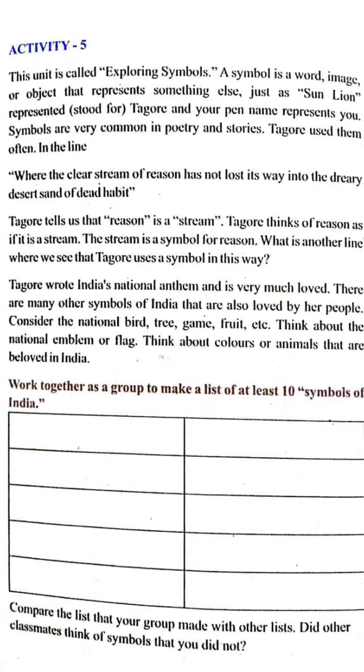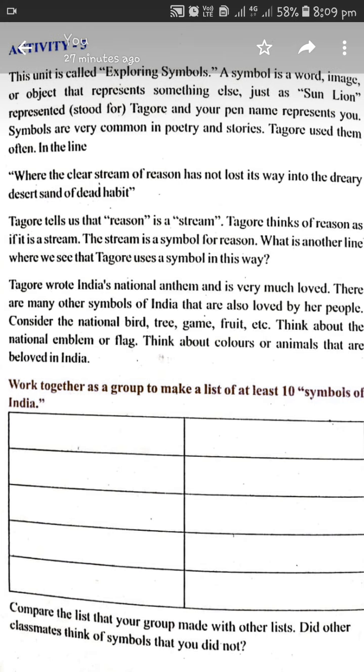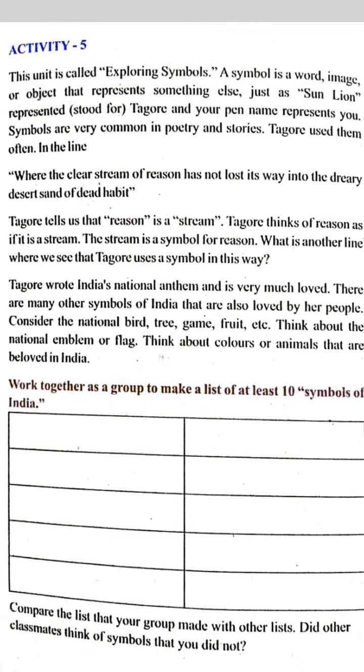So all these symbols are symbolizing different things. The national fruit mango is a symbol for superiority in a group. So think about the national emblem or flag. Think about colors or animals that are beloved in India. So different symbols are there for symbolizing different things. For example, if we take our national flag, it has three colors. The uppermost color, saffron, is symbolizing bravery. The middle color is white, which stands for peace, and the green color, which is at the lowermost band, symbolizes the agricultural greenery which is present in our country.